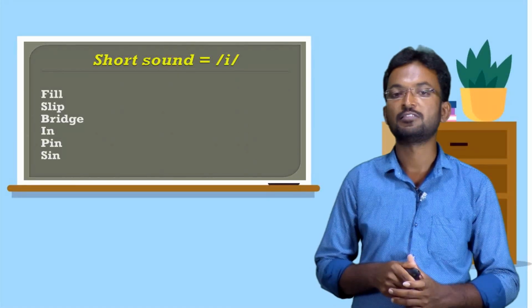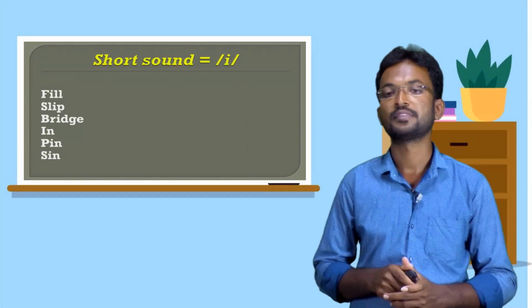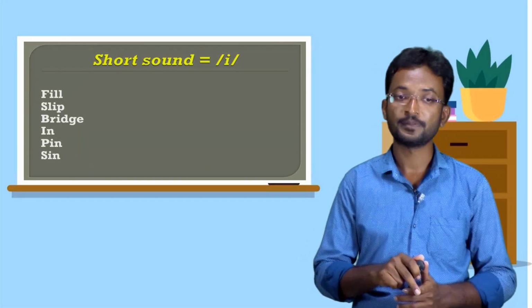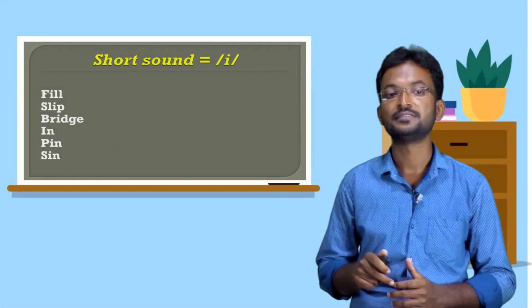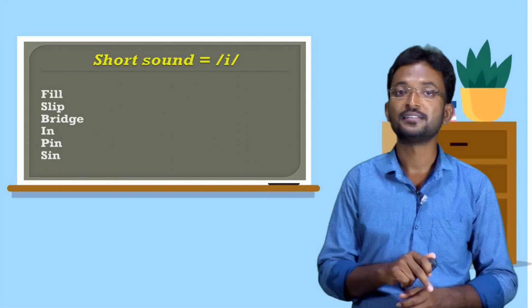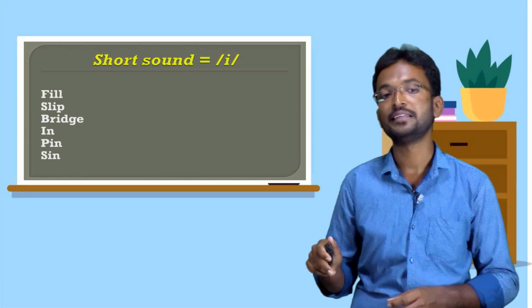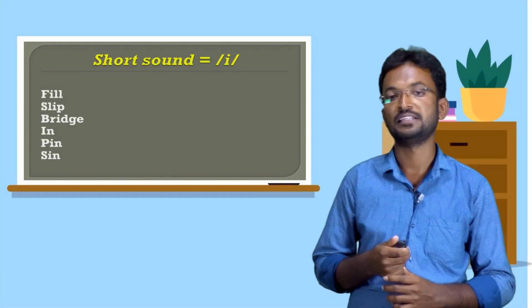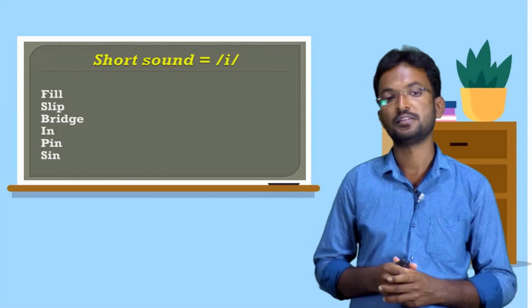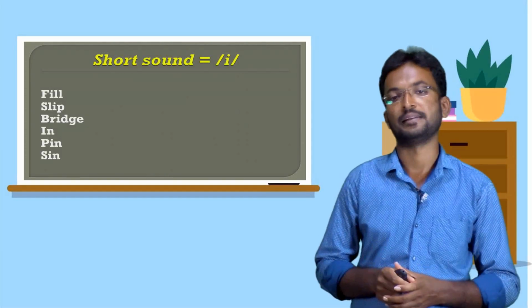You can see the sound in yellow color, short sound E. Pill, slip, bridge, in, pin. Dear children, these are all short vowel sound E.